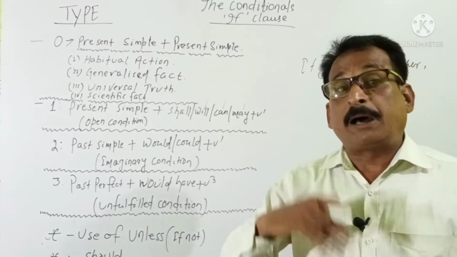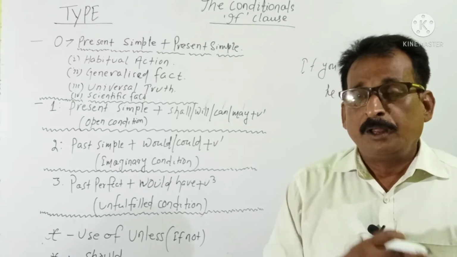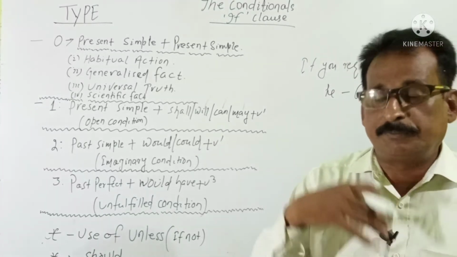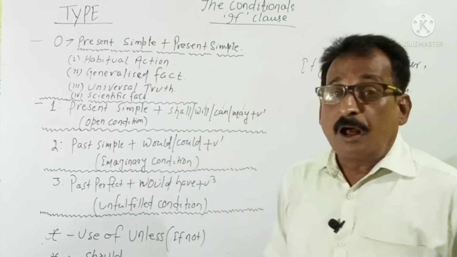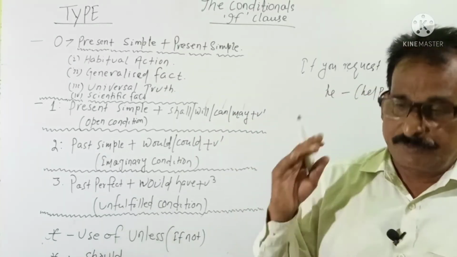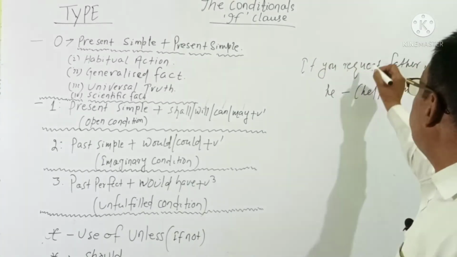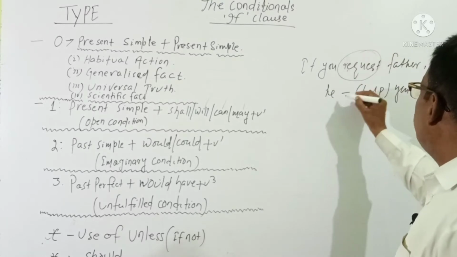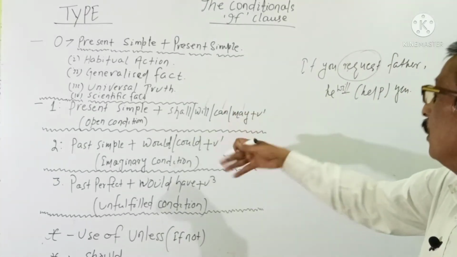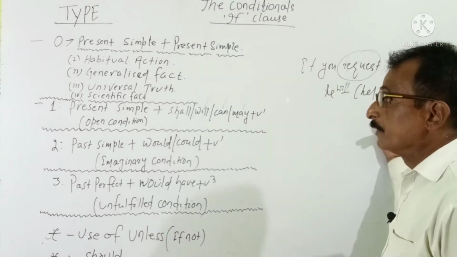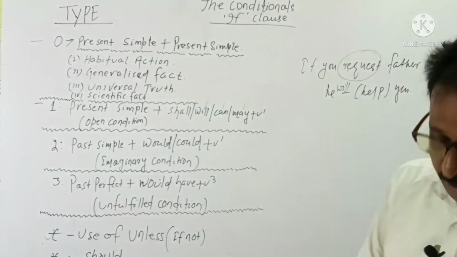If probability is there, we should use may. If we are very sure that he will certainly help, and he has got ability, we can use can. Or if we just simply say in a simple future pattern that he will help you. So this is a present simple request, and the main clause will be he will help you, or he can help you, or he may help you. Right? This is type 1, and this is called open condition.